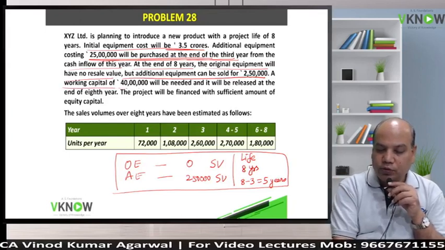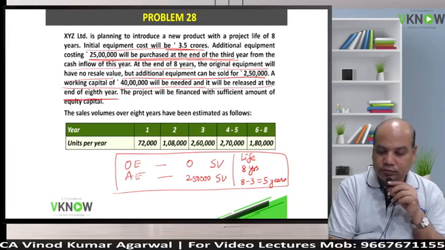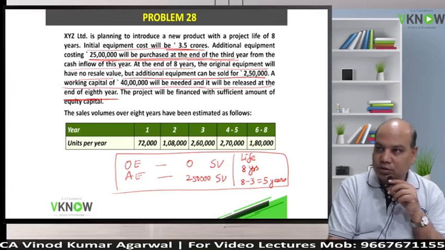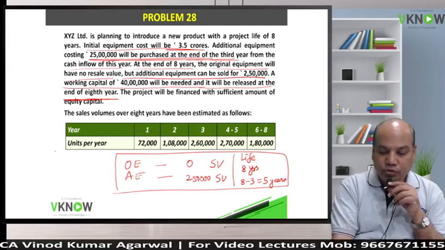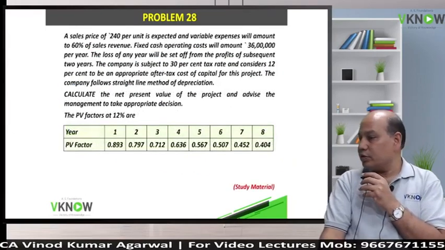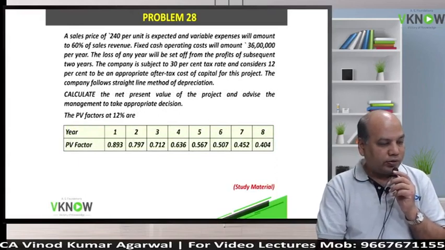A working capital of 40 lakh will be needed and it will be released at the end of 8th year. So working capital in year 0 you will take 40 lakh and you will recover it in the 8th year, the entire 40 lakh. Working capital is not depreciated. The project will be financed with sufficient amount of equity capital. Sales volume of 8 years have been estimated as follows. So this time you have to do some extra calculation. Sale is given in quantity, year wise 1, 2, 3, 4, 5, 6, 7, 8.